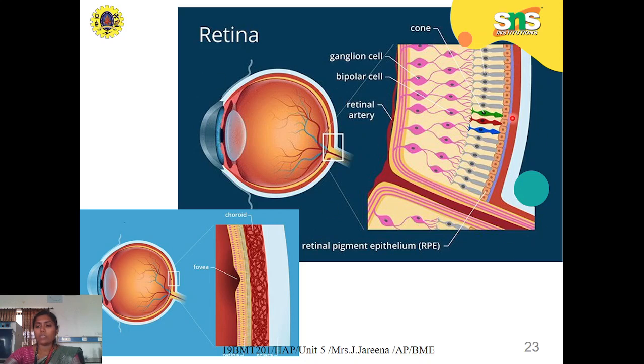Inside you have the rods and cones, and this pit-like depression is the fovea. In the fovea we have more concentration of the cones, whereas the other parts of the retina are occupied with the rods. Rods are mainly responsible for low light vision, that is dark vision, whereas the fovea is responsible for color vision. It acts only in bright light.